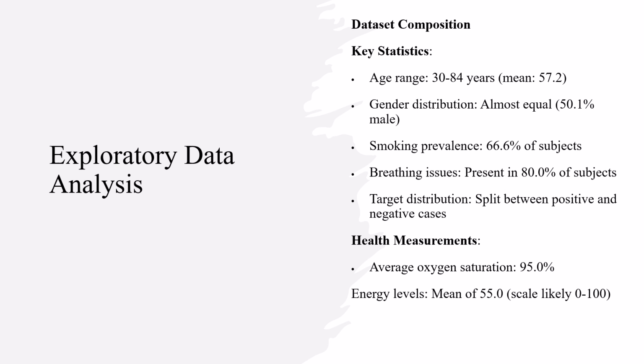The average oxygen saturation was 95%, which is within normal range but on the low end. Energy levels averaged 55 on what appears to be a 0 to 100 scale. This initial analysis gave us a solid understanding of our study population before we moved into modeling. It also highlighted potential relationships between features and our target variable that warranted further investigation.